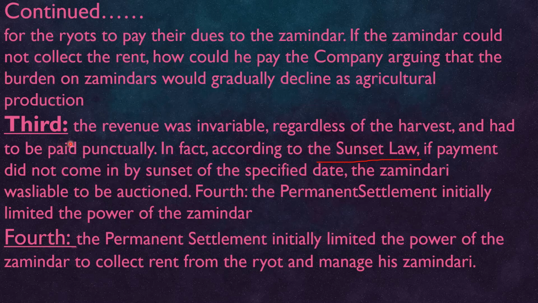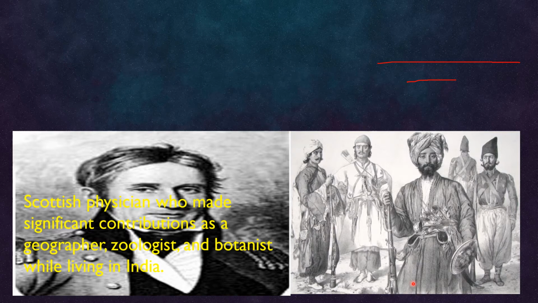The third important reason is that the revenue was invariable regardless of the harvest and had to be paid punctually. In fact, according to the sunset law, this is very important as far as the examination is concerned. Sometimes they may ask you for 1 mark. If payment did not come in by sunset of the specified date, the Jamindari was liable to be auctioned. The fourth important reason is that the permanent settlement initially limited the power of the Jamindar to collect rent from the Rayat and manage his Jamindari.